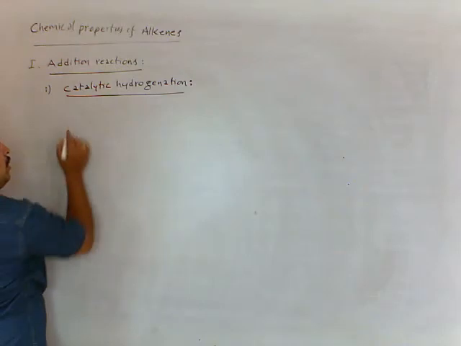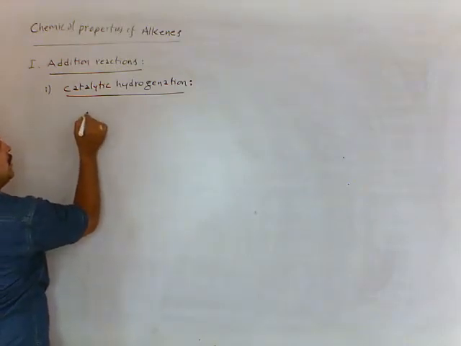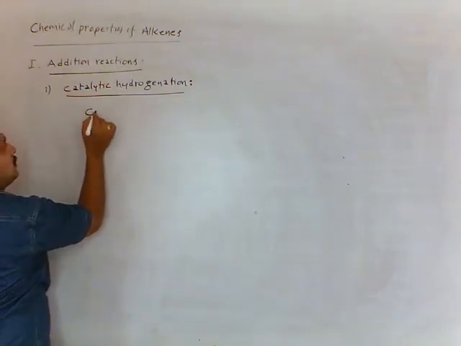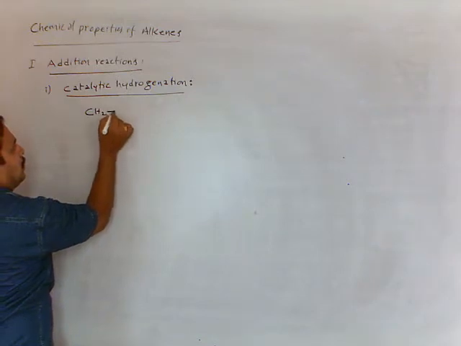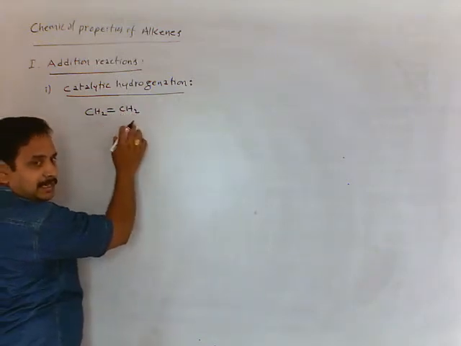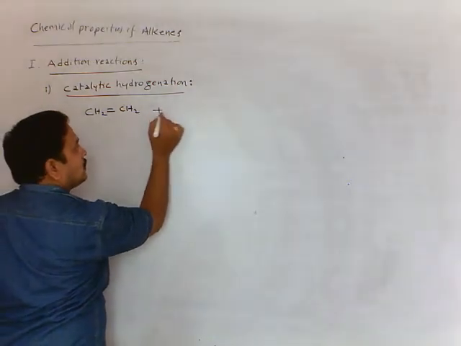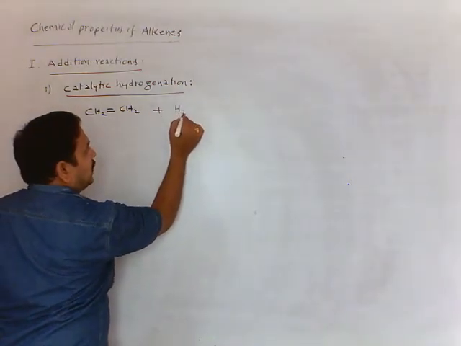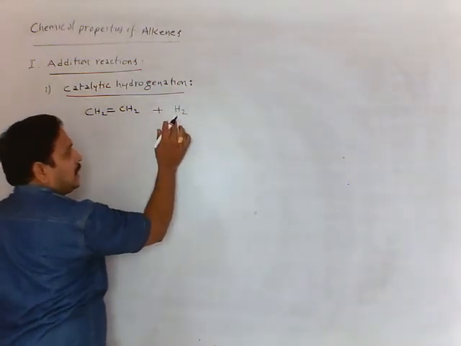See, alkene, ethylene I am taking, CH2 double bond CH2. It is ethene plus hydrogen. Hydrogenation means addition of hydrogen.